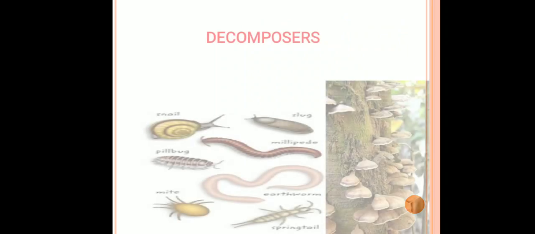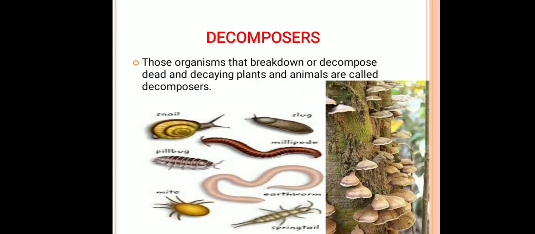Next come the decomposers. Organisms that break down or decompose dead and decaying plants and animals are called decomposers. They also clean our environment. For example, bacteria, fungi, and some worms like millipede and earthworm, which reside in the soil and help in the decomposition process.